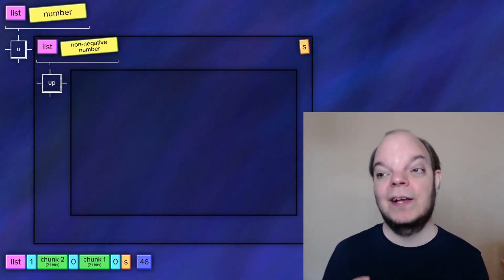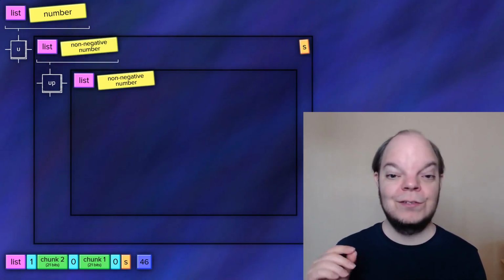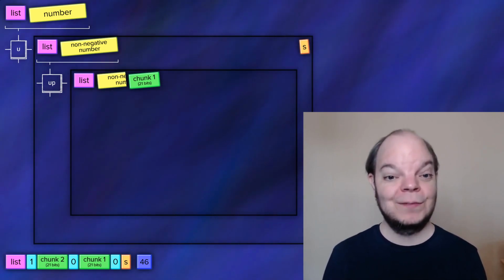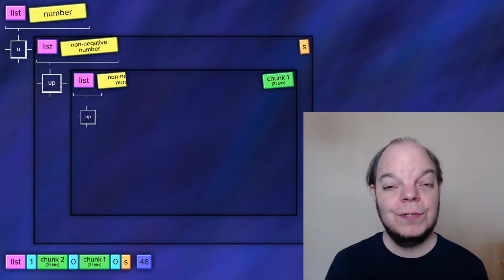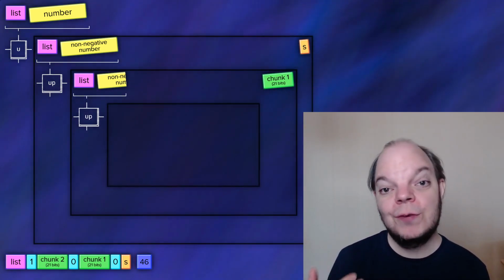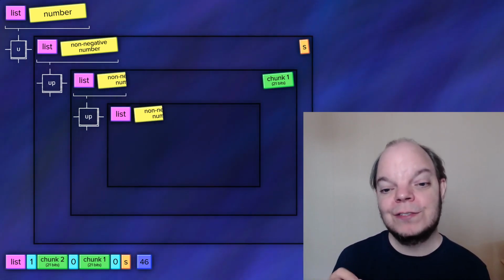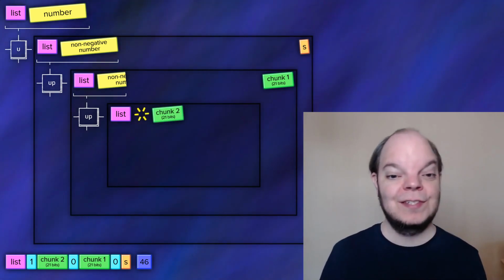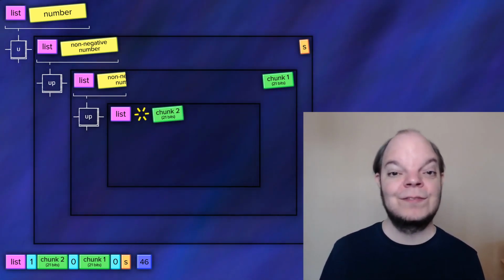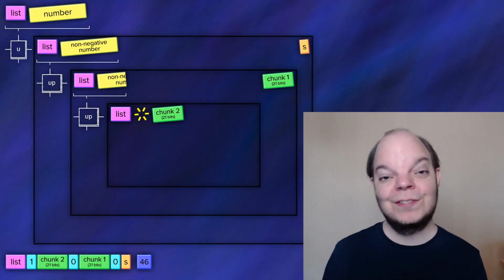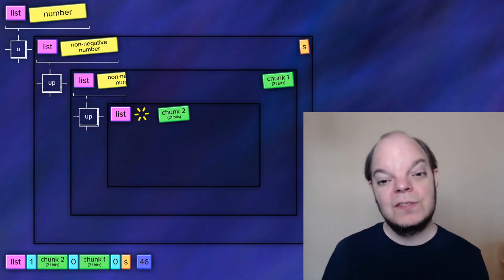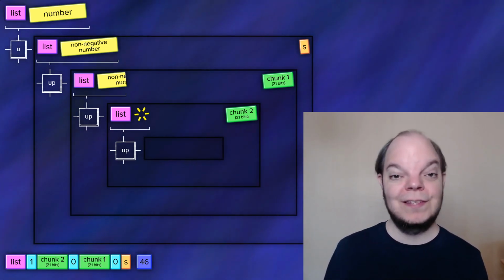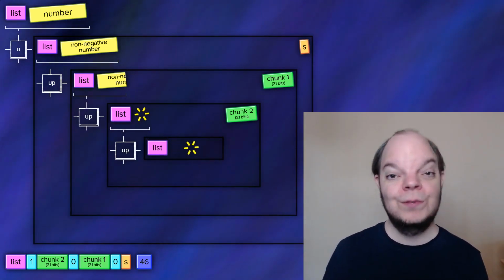The first time we pass in the non-negative number, it's going to chop off the lowest 21 bits, and that's going to create our first chunk. Let's put that aside. Then we call the function recursively. So now we have a second invocation of the same function. It will once again chop off a second chunk. And for the sake of this example, let's say that that is the size of the number. So the number now vanishes. In other words, it's 0. So the third time the function calls itself recursively, it will now see that the number is 0. At this point, we know what we want to return.